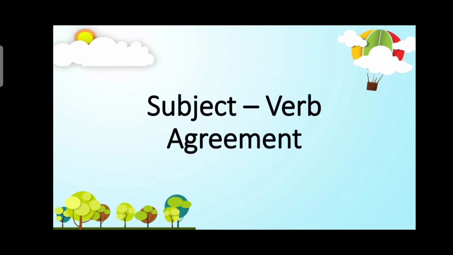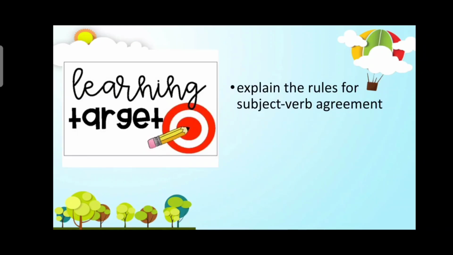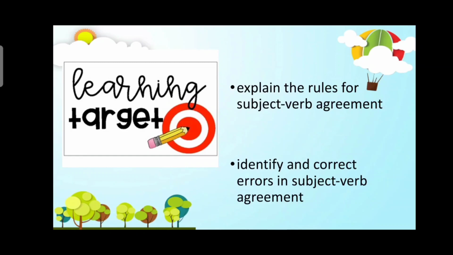Before that, I'm going to show you two learning targets. The first one, we are going to explain the rules for subject and verb agreement. Mind you, there are more than 20 rules for this topic. But for today, we are going to discuss only two. The next one is we are going to identify and correct errors in subject and verb agreement.